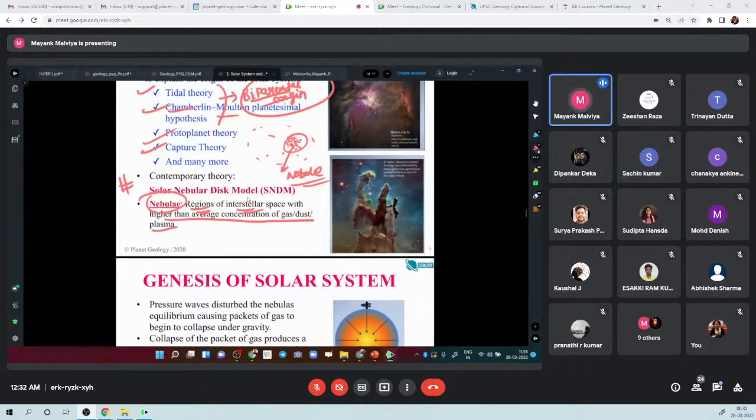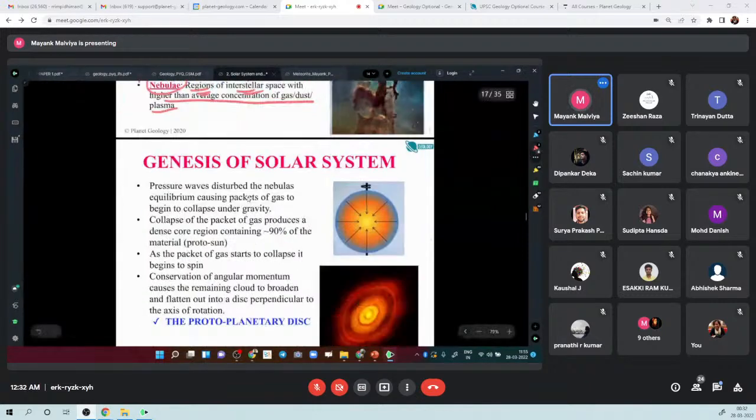So these are basically regions in the universe with a higher than average concentration of gas, dust, and plasma. Gas and dust are found there. Now this nebular hypothesis suggests how the solar system was generated.